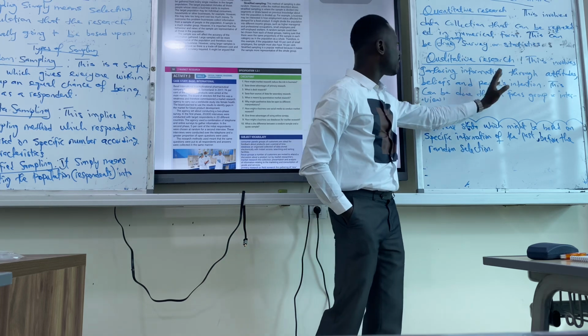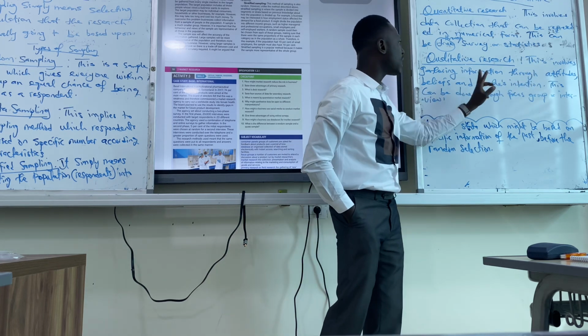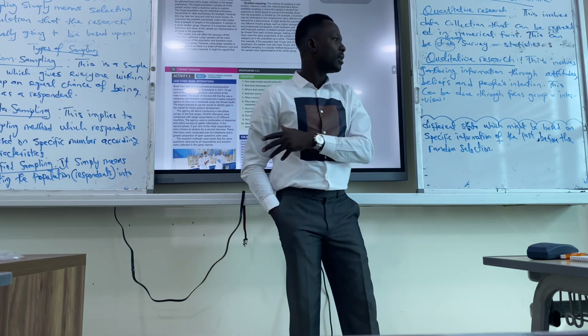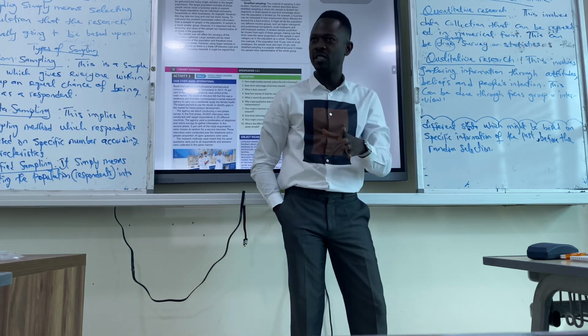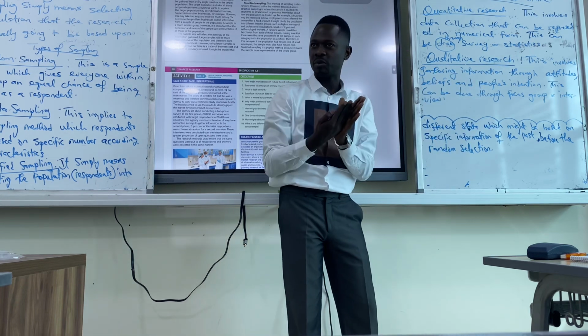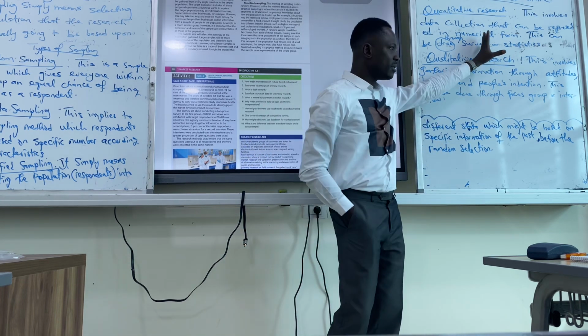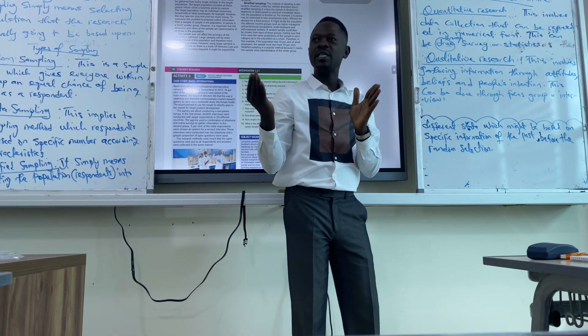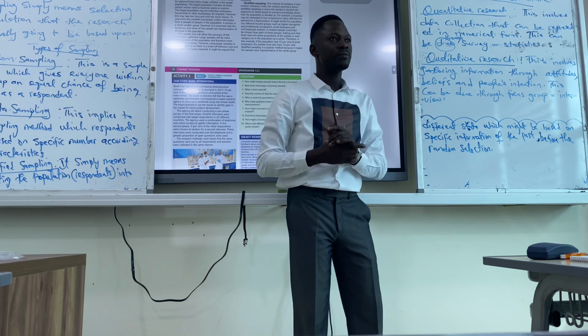So qualitative is about gathering information about attitudes, beliefs, and people's intentions. Why do they do this? Why are they not doing that? This is qualitative. Opinion, qualitative. But when it comes to gathering information where we need values and figures, that is quantitative. They can either be primary or secondary, but either way, they can be qualitative or quantitative.